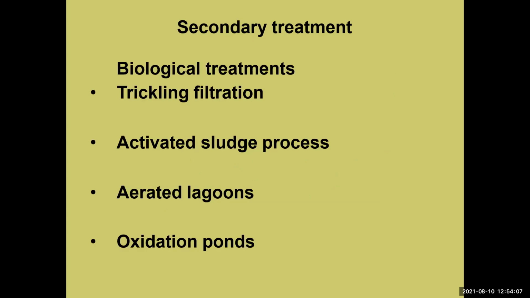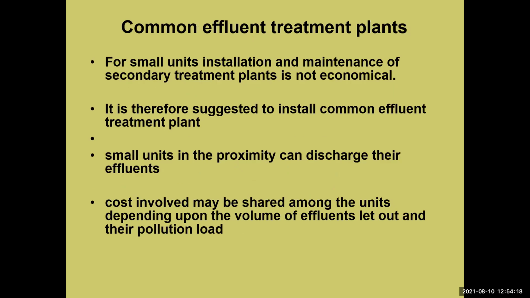Then this is the secondary treatment, already discussed, which is the biological treatment: trickling filter, activated sludge process, aeration lagoon, oxidation pond. This comes under the secondary treatment. And the common effluent treatment plants: for small units, the installation and maintenance of the secondary treatment plants is not economical.